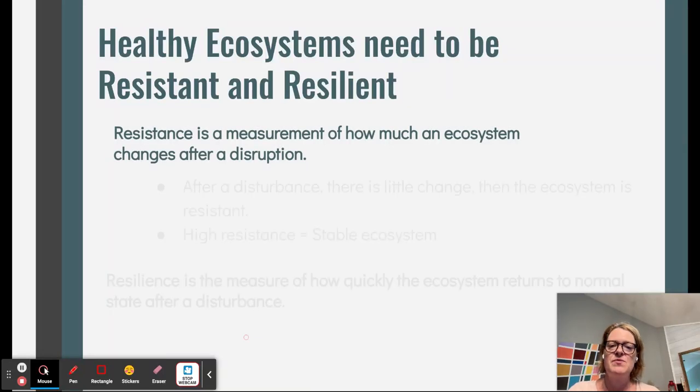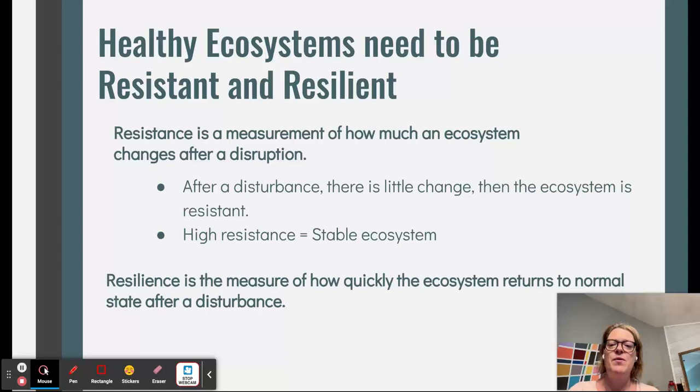Okay, ecosystems, because of disturbances, need to be both resistant and resilient. And it's important that you know those two terms. So, resistance is a measurement of how much an ecosystem changes after a disruption. If there is very little change after a disturbance, then the ecosystem is considered to be quite resistant. So, high resistance usually equals a very stable, biodiverse ecosystem.